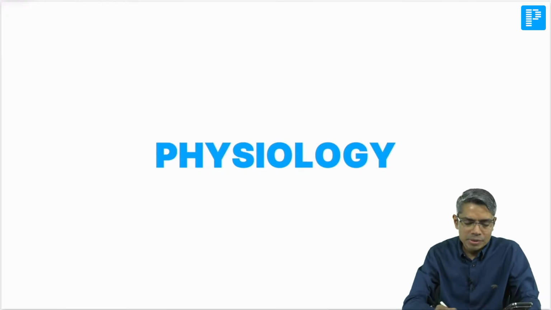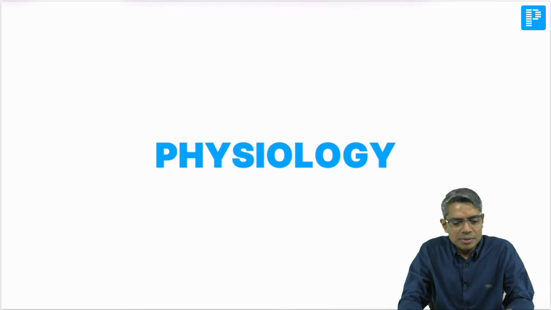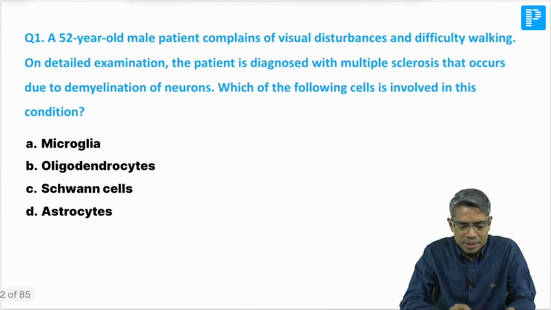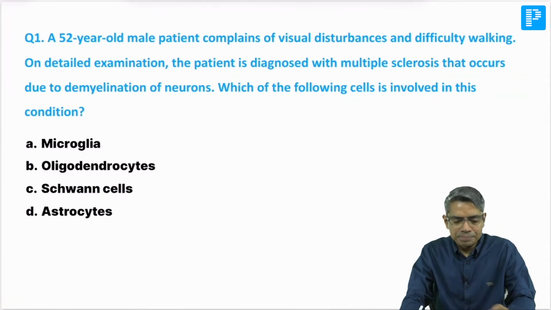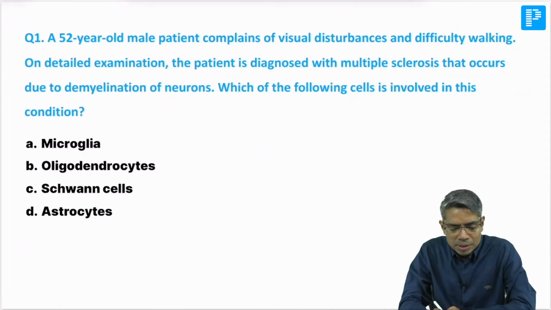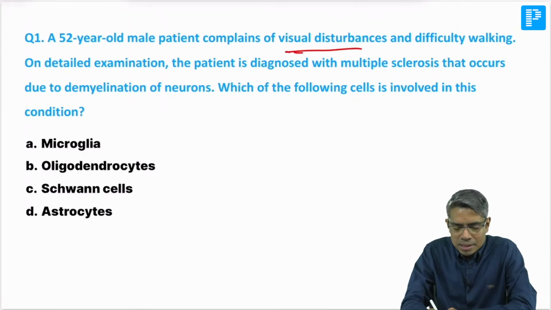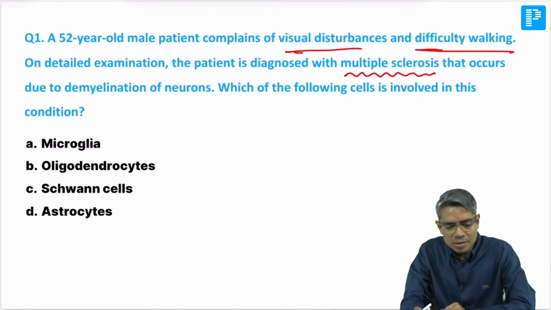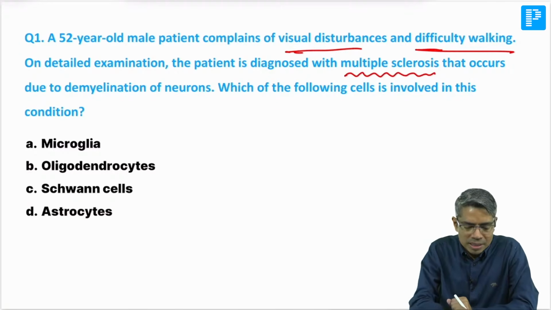As you know, in the physiology test, we are starting directly with the first MCQs. Okay. So first MCQ here: a 52-year-old may complain of visual disturbance and difficulty in walking. So you know this thing. The diagnosis is given, multiple sclerosis. That occurred due to demyelination of the neuron.